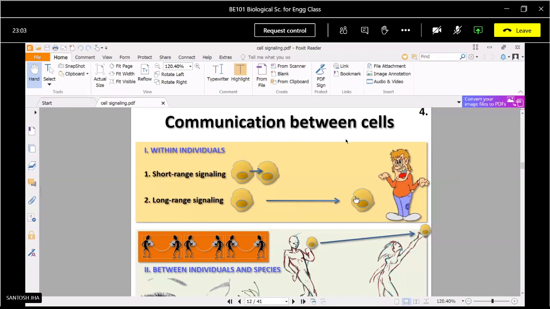In this case, the chemical messenger or signal messenger travels through the blood or body fluid and affects the other organ, like our endocrine system. There are a number of hormones which are released by a particular cell, and it may have a distantly situated target cell.